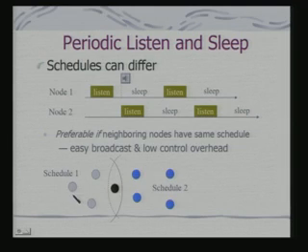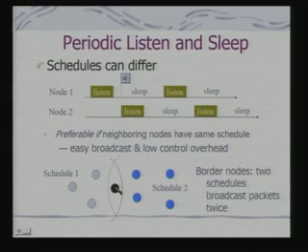Now, there can be different schedules followed by a network for different sets of nodes. So, if you look into this, I am considering this node as a border node. A border node can follow 2 schedules to broadcast packets twice, because there was one point of time when I am broadcasting packets for this network.